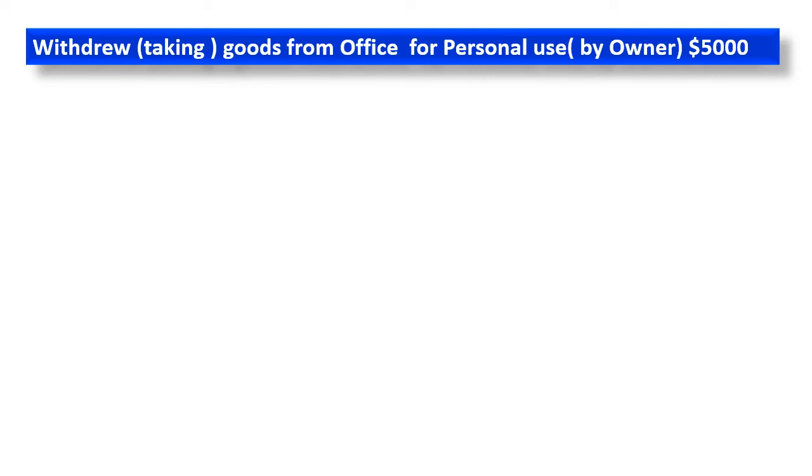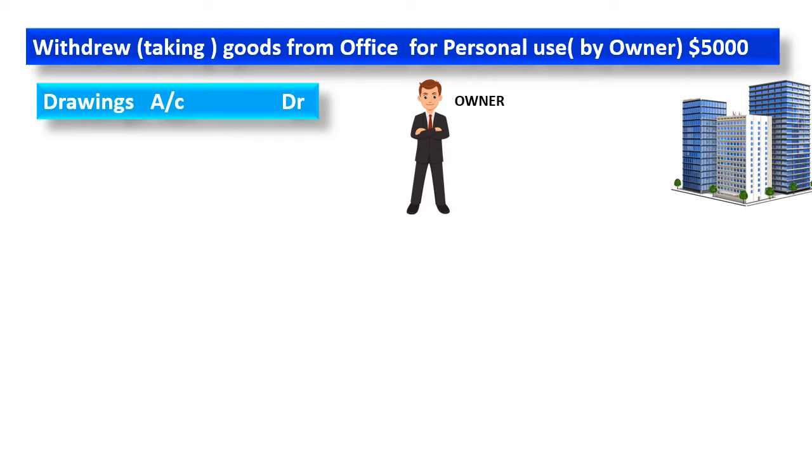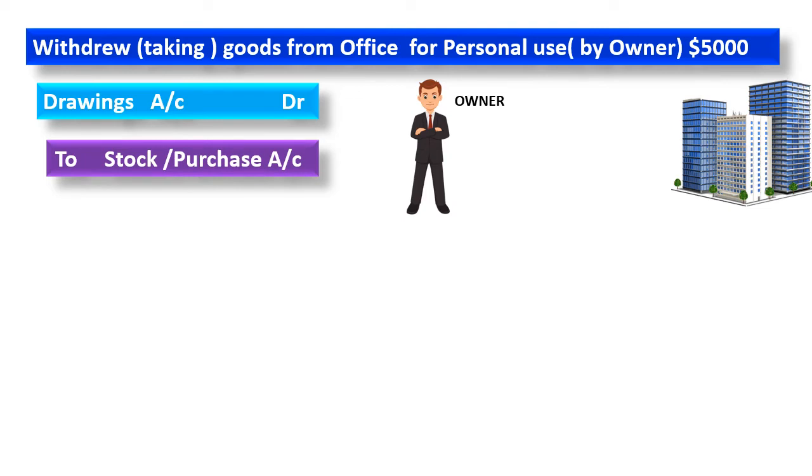You should understand that when the owner is withdrawing money for personal use, that will be drawings. It will be considered drawings. He is the owner, right? This is a company, so drawings will be there because the owner is withdrawing. And the next one, stock or purchase, because goods are going out. That's why it is purchase or stock. He is taking this for his personal use, right?